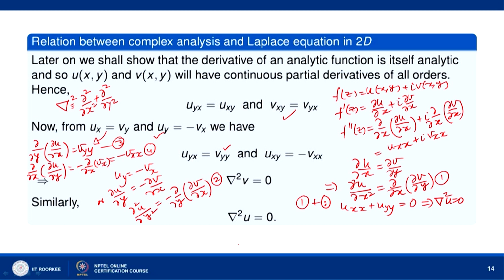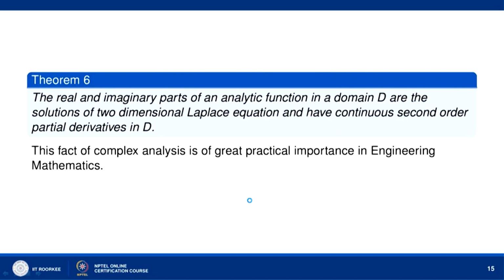Then I subtract 4 from 3, okay. So, 3 minus 4 will give us v_yy plus v_xx, and here this minus this is 0 because of this, okay. So, del square v equal to 0, and similarly del square u equal to 0, this we have already seen. So, u and v have second order partial derivatives which are continuous, and they satisfy Laplace equation in 2 dimensions, okay. They are solutions of Laplace equation in 2 dimensions. So, they are harmonic functions.